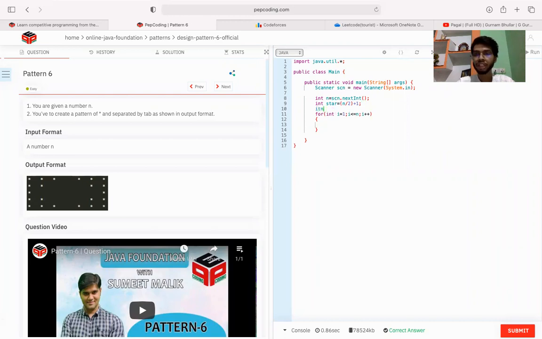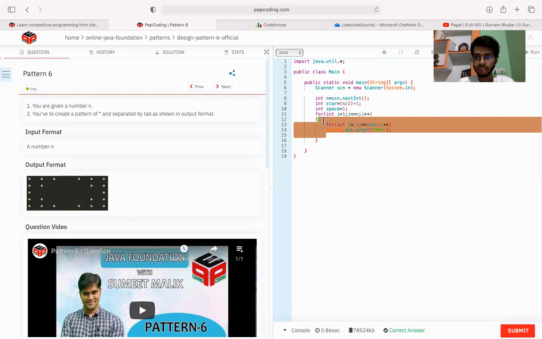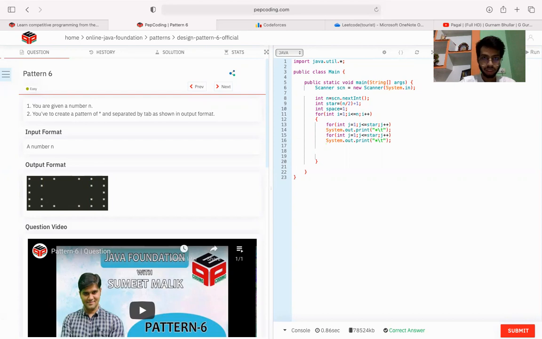And what will be the value for space? It will start with 1 space, so I'm printing 1 space. Firstly I need to print star, so I'll run a loop for int j equals 1 till j less than or equal to star, j plus plus, and I'll simply print the star. So firstly I am printing the star. After that I need to print spaces. After finishing printing the star, I'm just copying this again and pasting it.